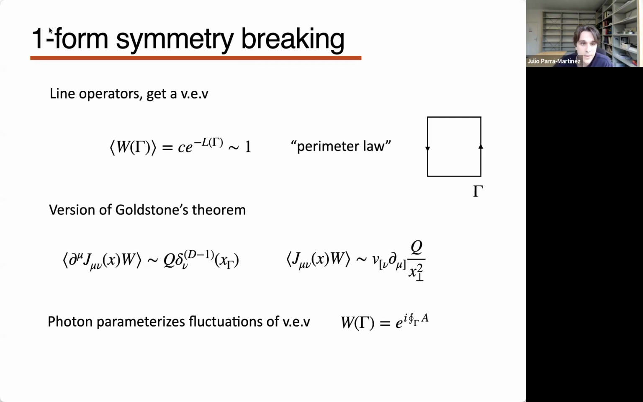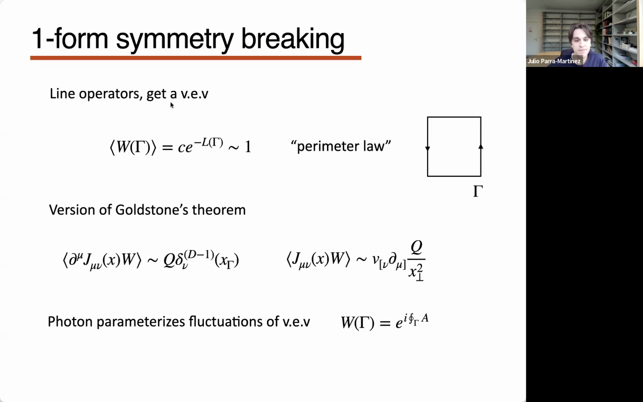So now, when this one-form symmetry is spontaneously broken, some line operator might get a VEV. Typically we call this the perimeter law, but of course this operator is ambiguous up to the addition of a counterterm on the line, so we can redefine it to be a constant. The perimeter law is just the Wilson line picking up a VEV, and this is the usual criterion for deconfinement.